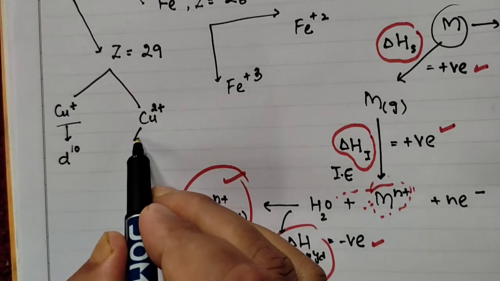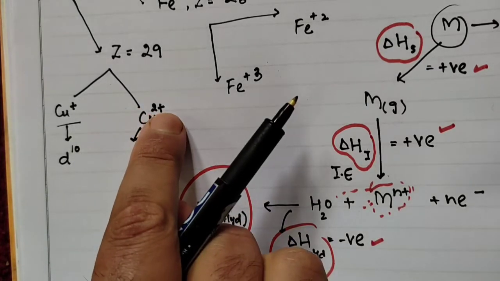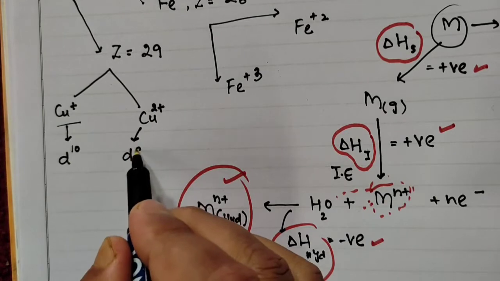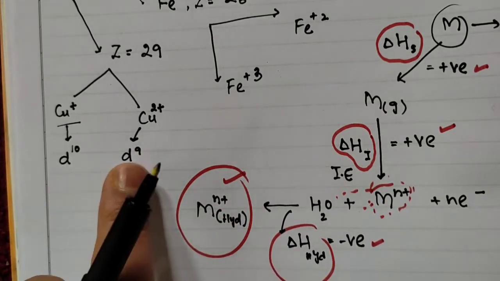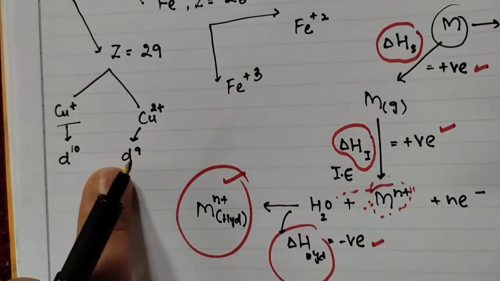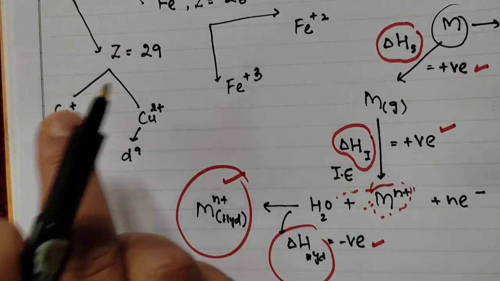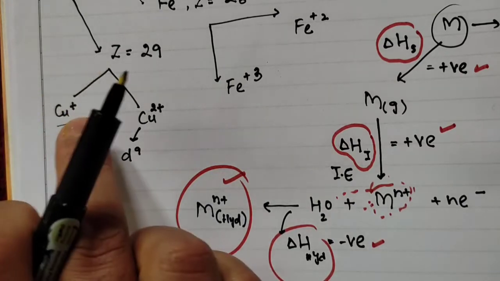This is your basically copper and this is D10 system. And if we talk about copper 2, इसमें हमने दो इलेक्ट्रॉन निकालते, एक S से एक D से, 3D से, so it is D9. तो अगर हम D10 और D9 को देखें as it, so we'll get an idea that it's D10 is more stable because this is completely filled. That means copper 1 should be more stable, but it's not the case.